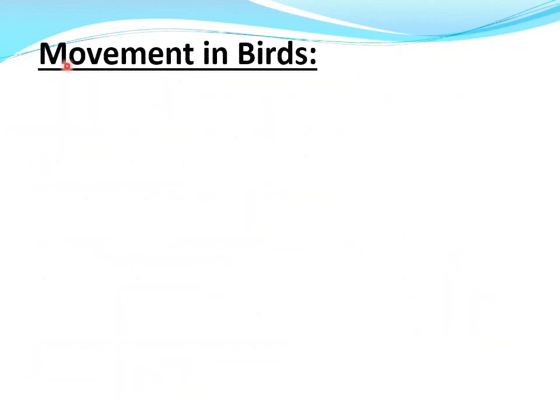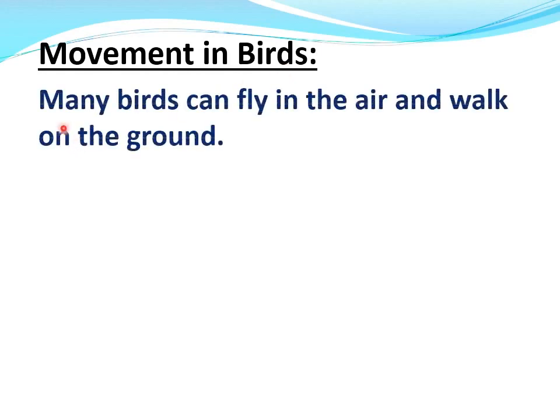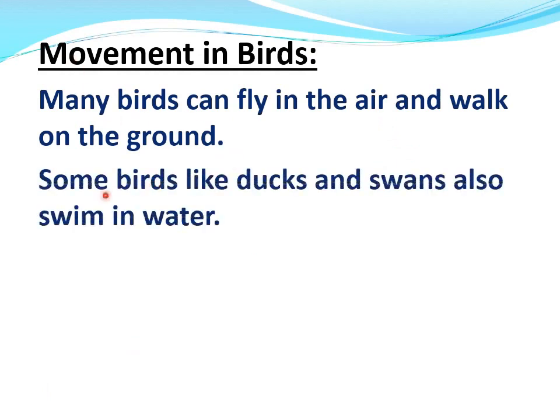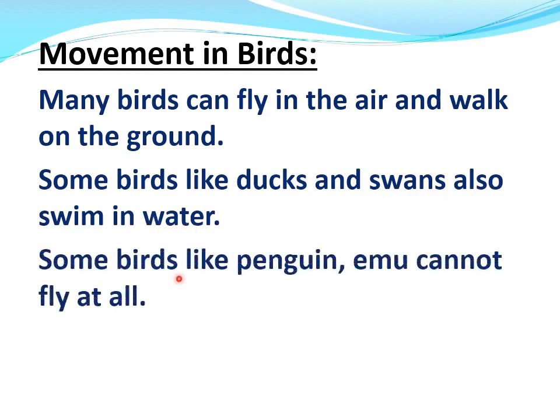Now, number 4, movement in birds. Many birds can fly in the air and walk on the ground. Some birds like ducks and swans also swim in water. Some birds like penguin, emu cannot fly at all.